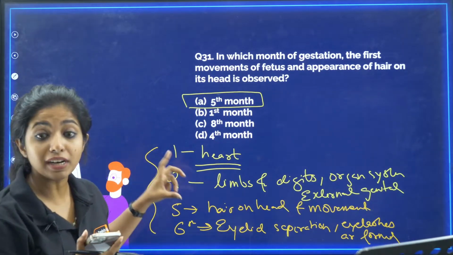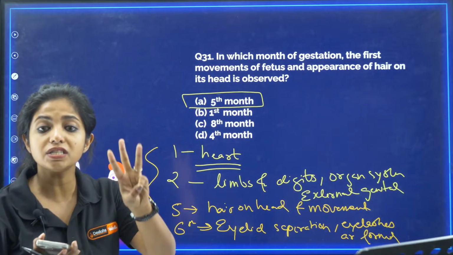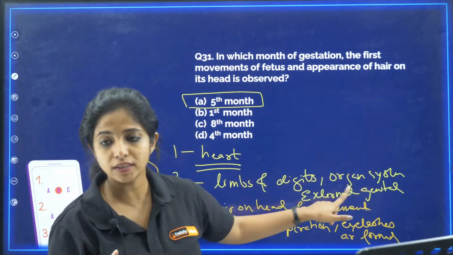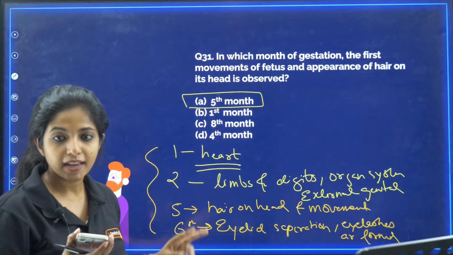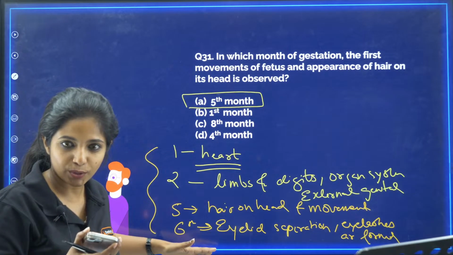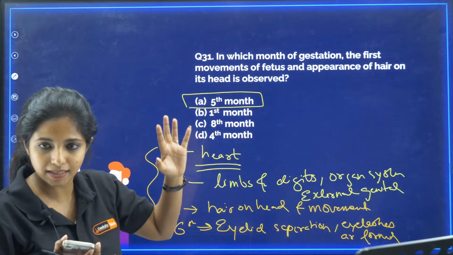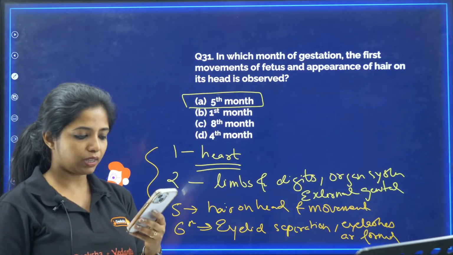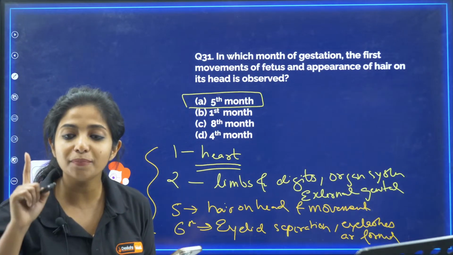When I say first trimester, that means first 3 months. So after the first 3 months, you have heart, limbs and digits, organ system and external genital organs being formed. Then I say 2nd trimester, that means after 6 months. 2nd trimester as in 3 plus 3, 6. So you have all of this formed in your movement of the body. No, hair on the body, that is the thing.